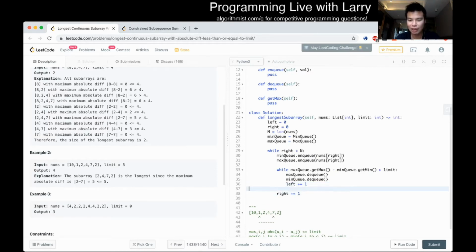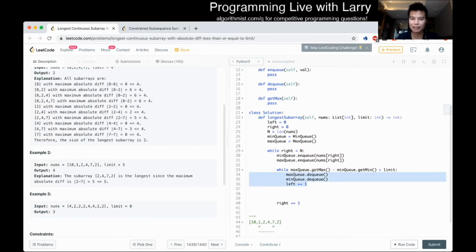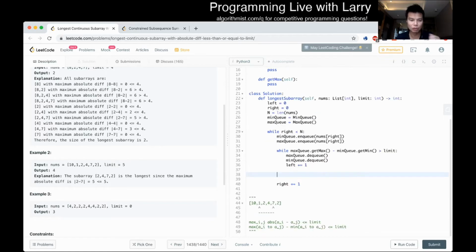And now the invariant after this while loop to fix it is that everything inside your segment will hold that the max element minus the min element is less than or equal to limit, right? So now the max minus min element is less than or equal to limit.